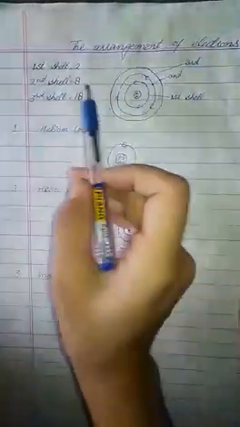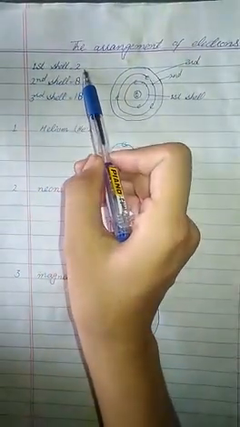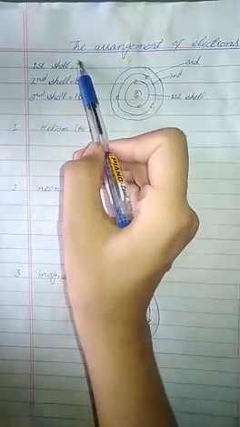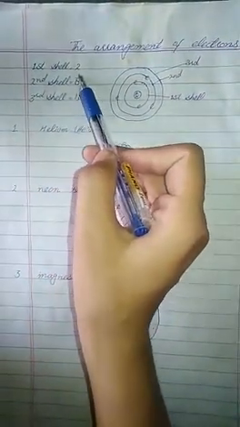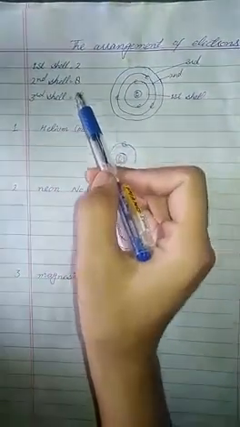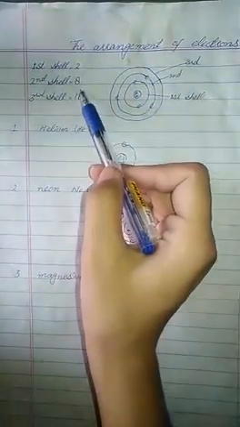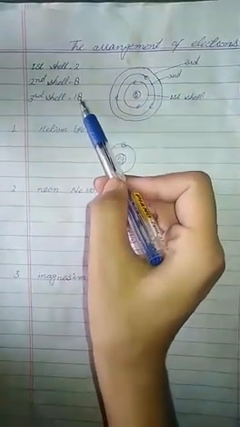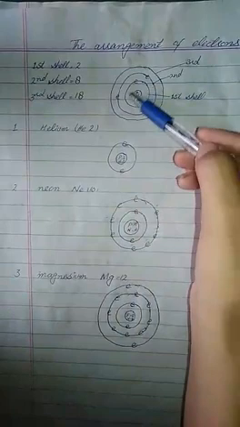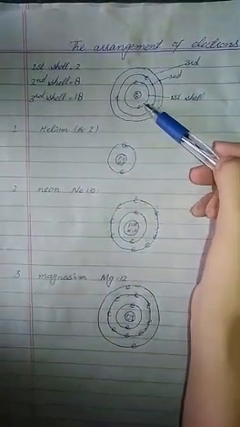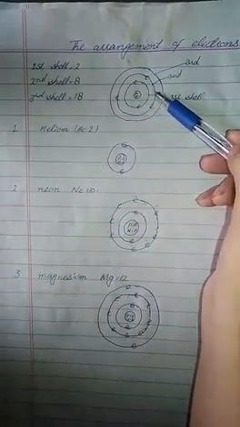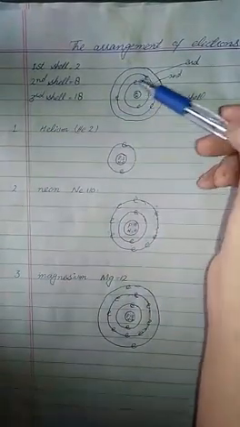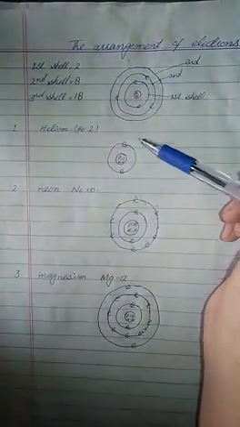The first shell contains a maximum of 2 electrons. The second shell contains a maximum of 8 electrons, and the third shell contains a maximum of 18 electrons. So 2 electrons fill up the first shell, 8 electrons fill up the second shell, and 18 electrons fill up the third shell.